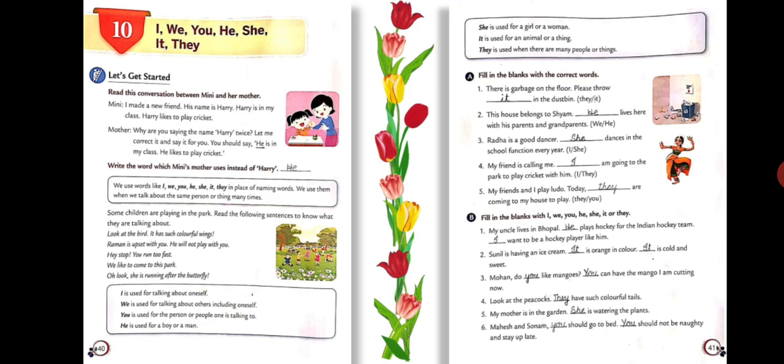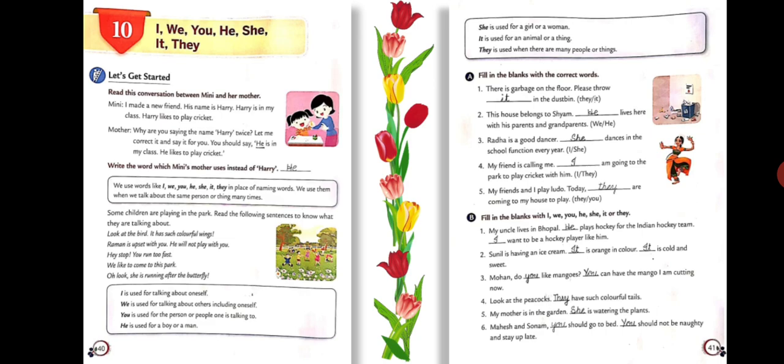Next is, my friend is calling me. I am going to the park to play cricket with him. Here the subject is talking about himself. Also, you know that with the word am, the pronoun I is used. Fine. The last one is, my friends and I play Ludo. Today they are coming to my house to play. Here the pronoun they is used because the speaker is talking about more than one person. Fine. Now move on to part B, that is, fill in the blanks with I, we, you, he, she, it